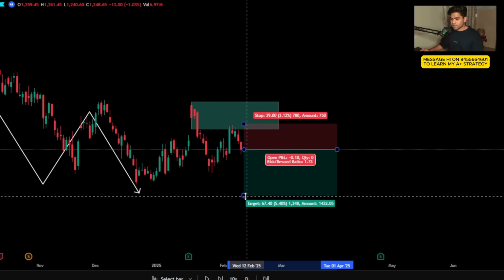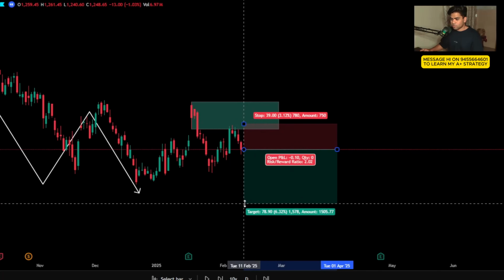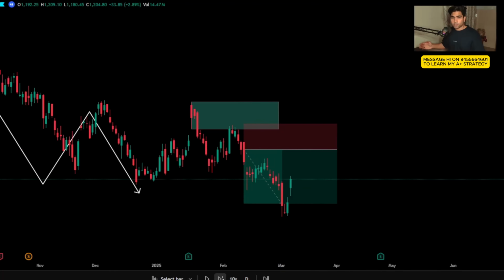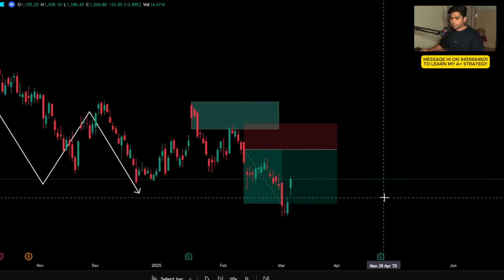That's a 3% risk here. And if we play for 1:2, that will look something like this. Let's see. You guys can see that's a target for us. Moving to the next one.